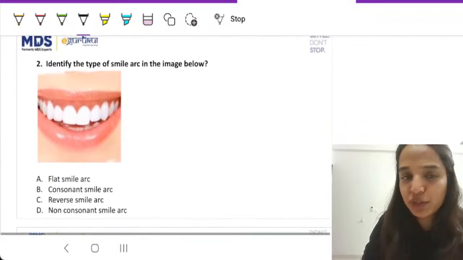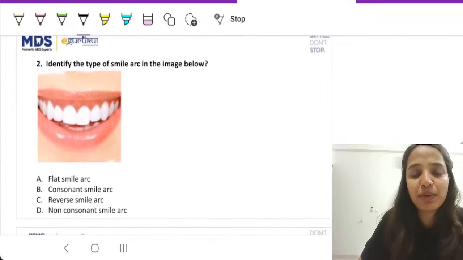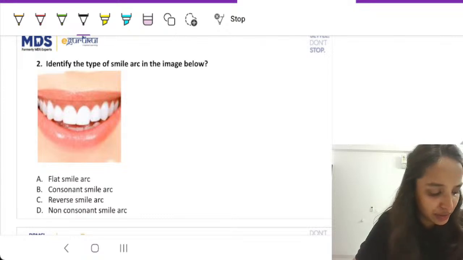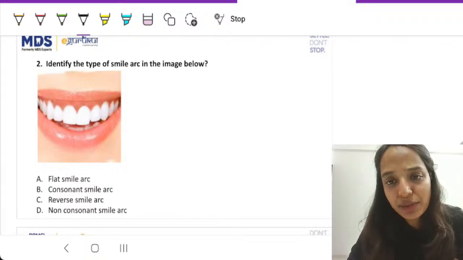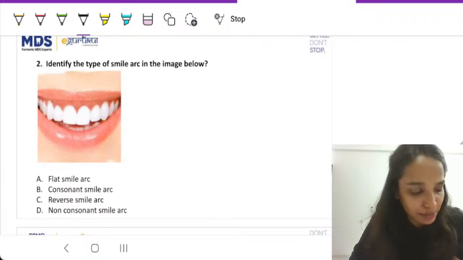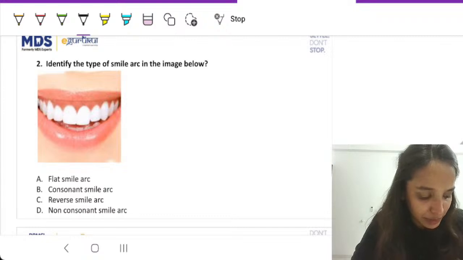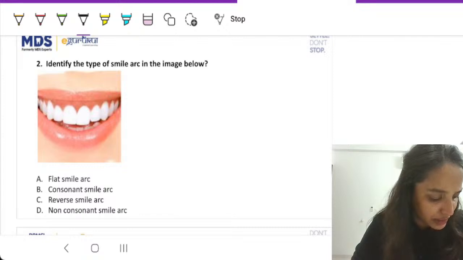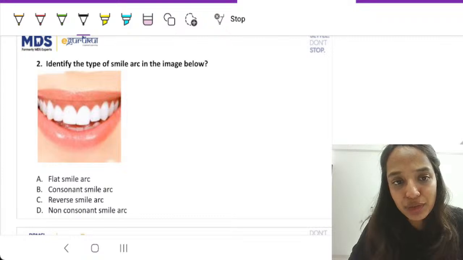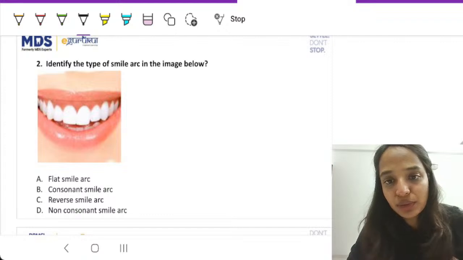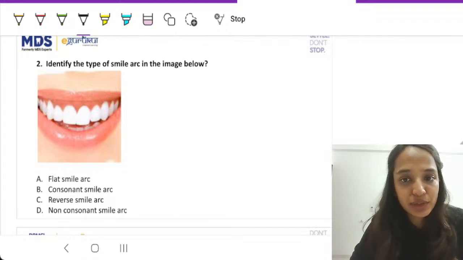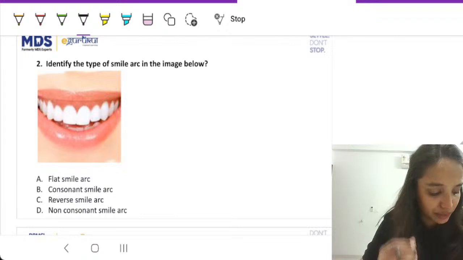Now, second image based question, identify the type of smile arc in the image here. Now let me have a look at our chat. If you know the answer, student, can you please put in the correct answer in the chat box? I would get an idea whether you are able to solve these questions or not. So quite a few students have joined in for the session, and I'll request all of you, if you know the answers, you can just please put it into the chat box, and through that, I'll come to know whether you are able to solve these questions, or is it tough, is it easy for you, right?